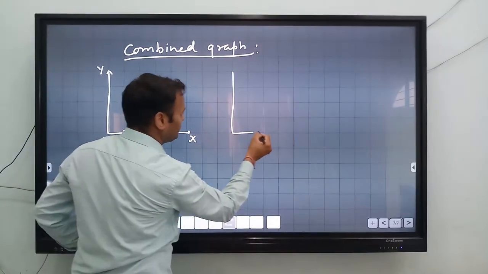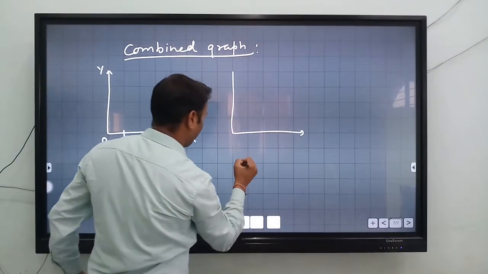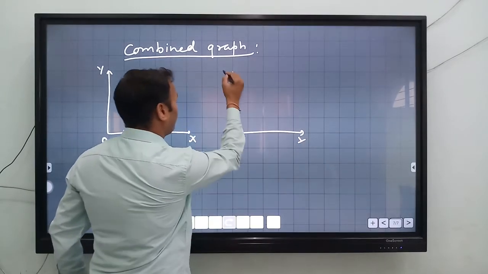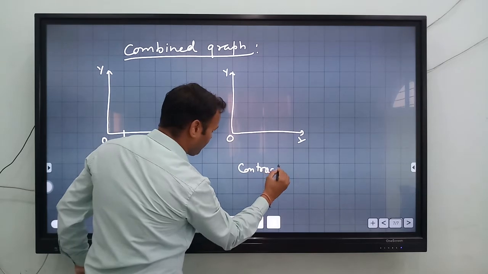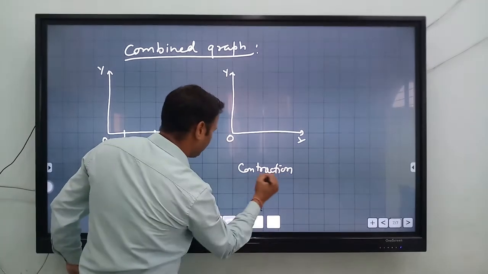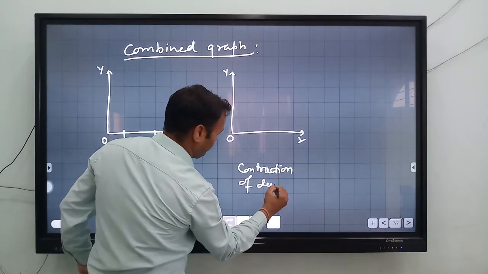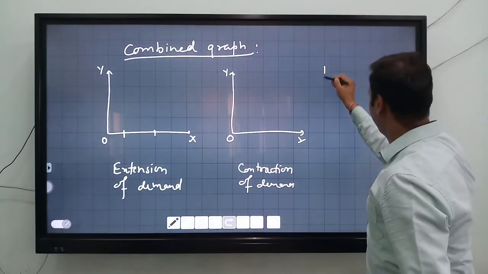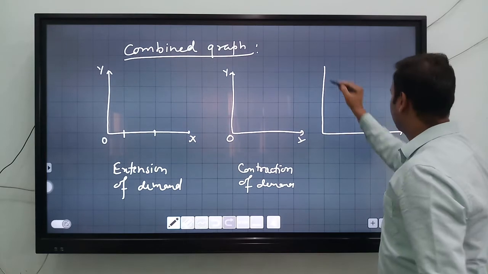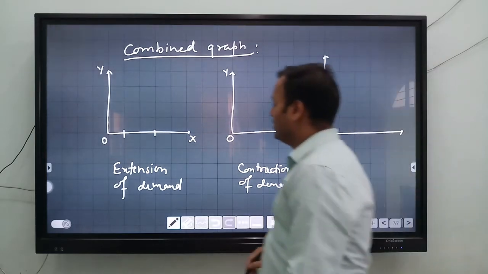Here you write contractions of demand, and here we will prepare the combined graph. Okay,